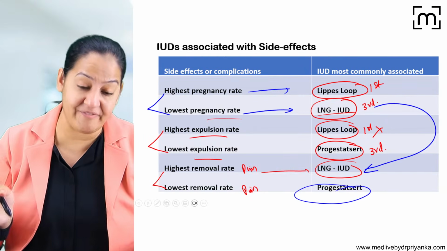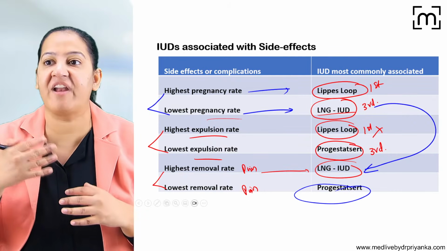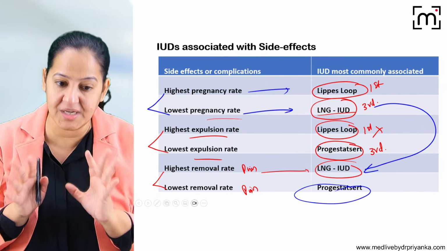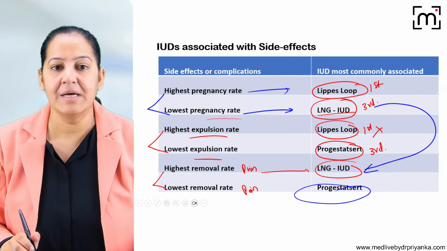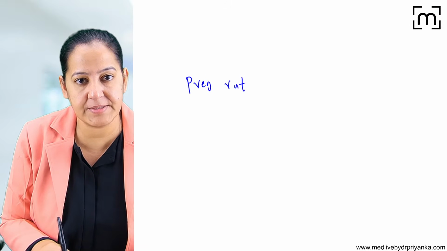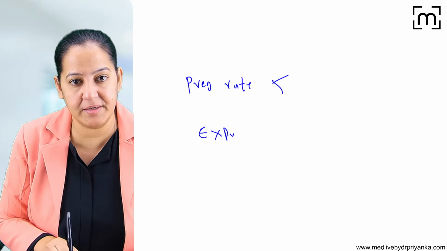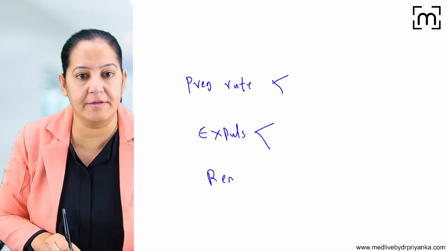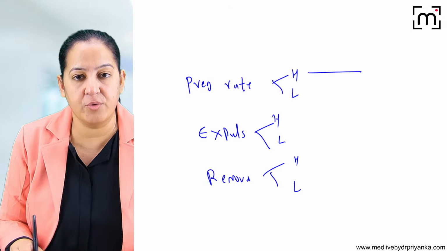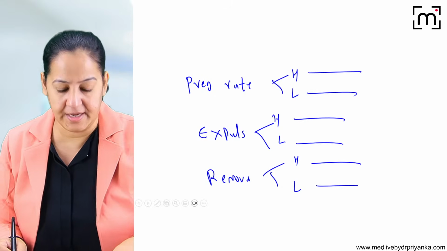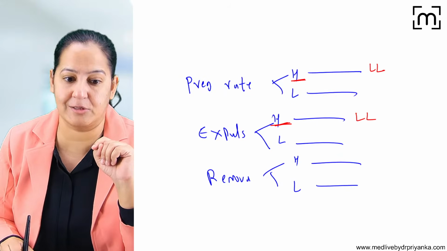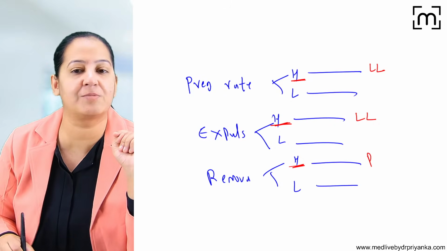So all the IUCDs have their own pros and cons. Some have more shelf life, but other side effects are more. Whatever question is there, you have to give the answer based on that question. So you have to learn 3 types: pregnancy rate, highest and lowest; spontaneous expulsion, highest and lowest; and removal due to pain, highest and lowest. Highest, lowest, highest, lowest, highest, lowest. You have to learn the questions and answers like that. Highest pregnancy rate is in Lippes loop. Highest expulsion is also Lippes loop. But highest pain or highest removal is in LNG, and lowest is progesterone.